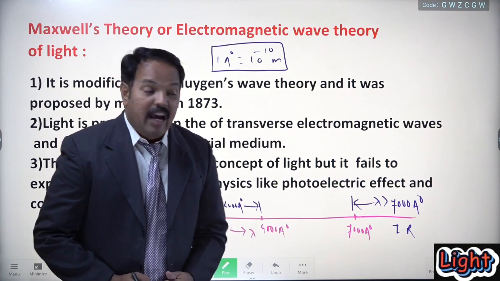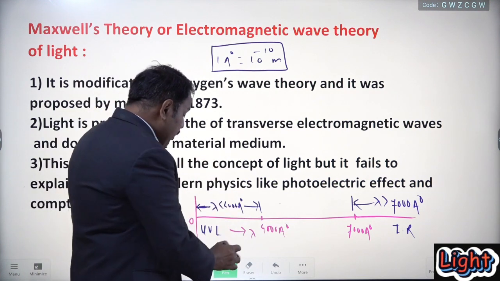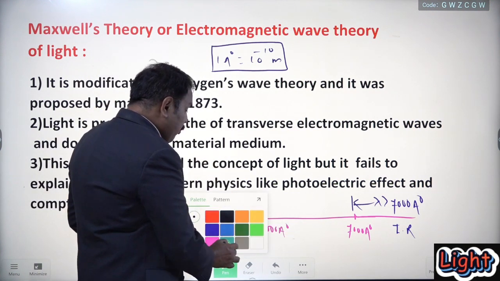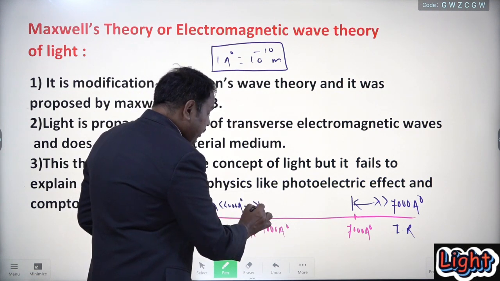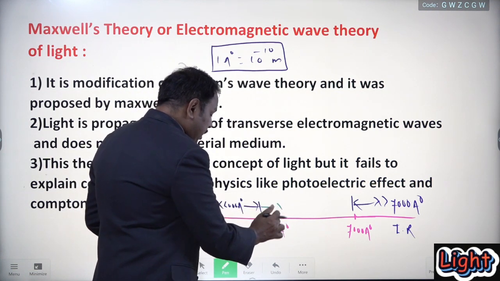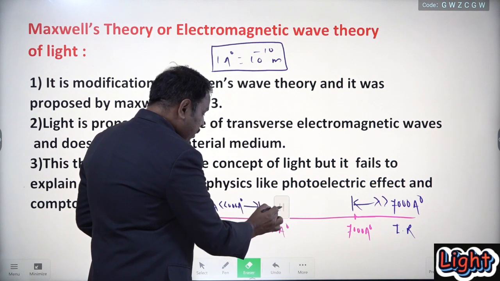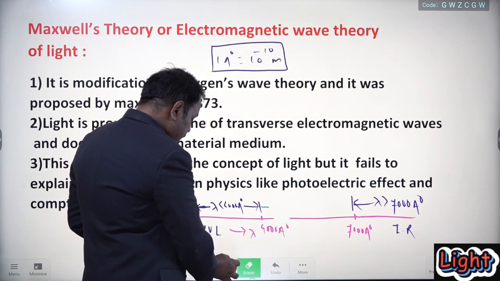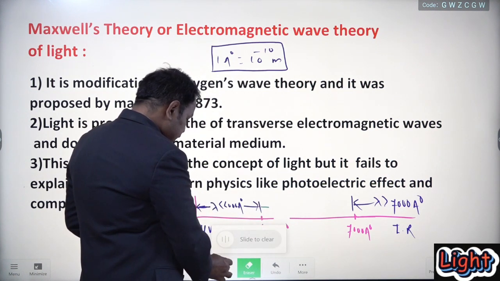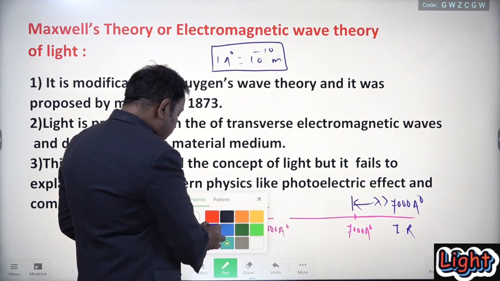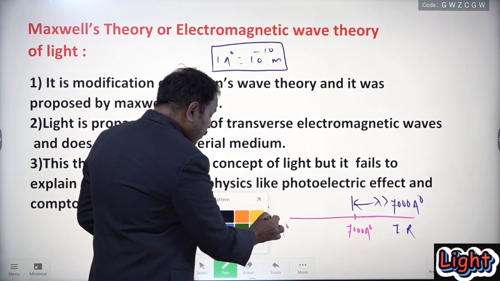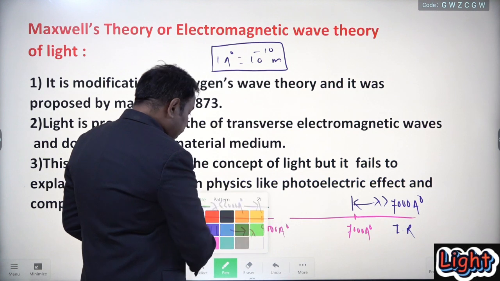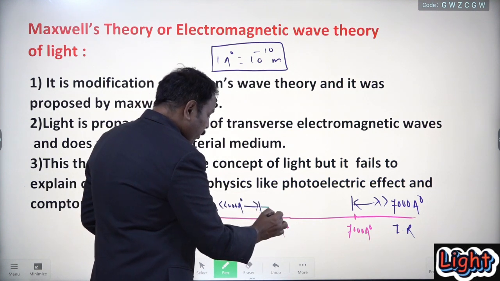Got it? And the electromagnetic waves having wavelength in between 4000 angstrom unit to 7000 angstrom unit.